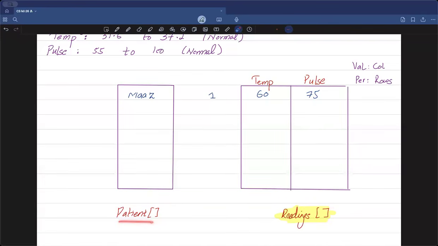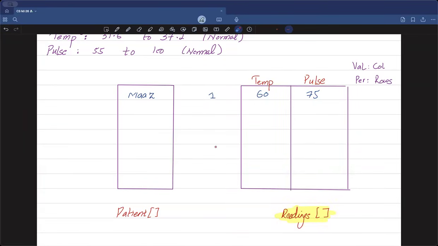So hospital ID for Mars is going to be 1. In the patient array, if I got allotted the patient hospital number as 1, then my name is going to be placed at position number 1, or I can say at index position 1. And just like that, the other array is also going to make use of the same hospital number as an index identifier.